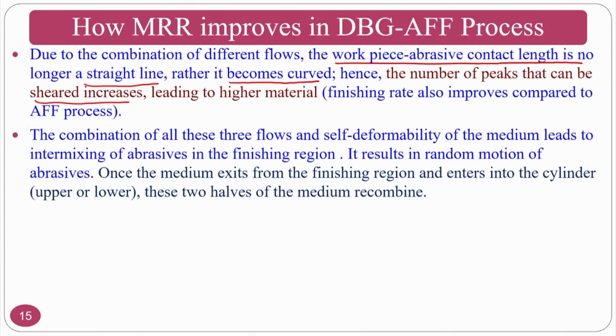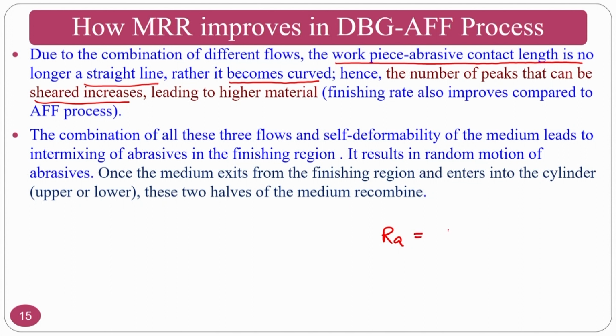Because of this, what will happen? The material removal will increase, that means the number of peaks shearing will improve, that means surface roughness will decrease, that means change in surface roughness will increase. So, the people who are watching should understand some of the graphs I am talking about. Ra, that means CLA, that is nothing but the central line average value, that you have already studied, and delta Ra means change in Ra.